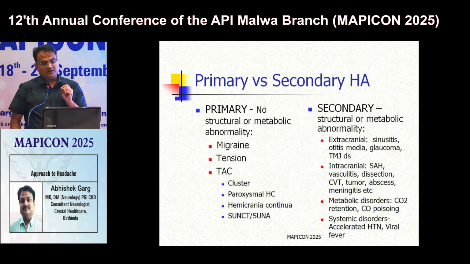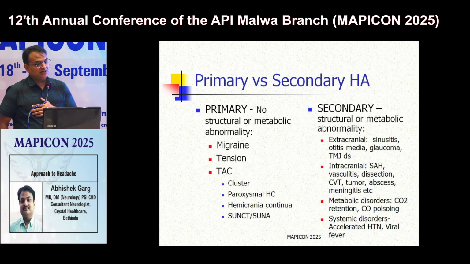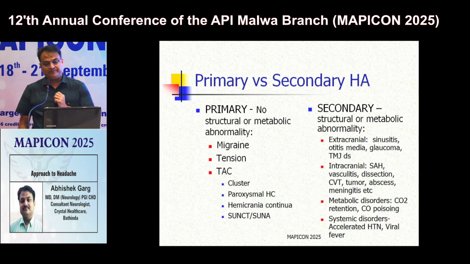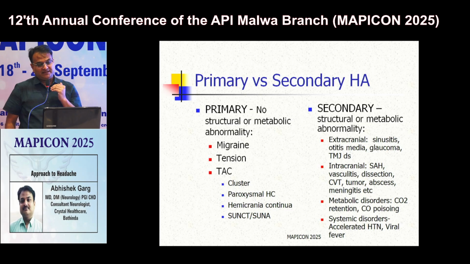So first of all, it is important to differentiate between primary and secondary headache. What is primary headache and what is secondary headache? Primary headache is headache when there is no underlying structural or metabolic abnormality in the body. Secondary headache is when there is some underlying structural abnormality in the brain, outside the brain, or some metabolic abnormality in the body. Common examples of primary headaches are migraine and tension type headache.